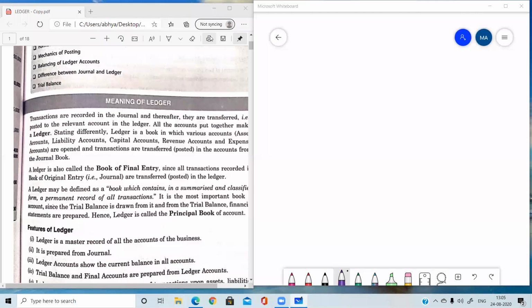So what is ledger? Ledger is also called the book of final entry or the principal book of account. After doing the recording, which was the first stage and which we have already done, the next stage is classification.